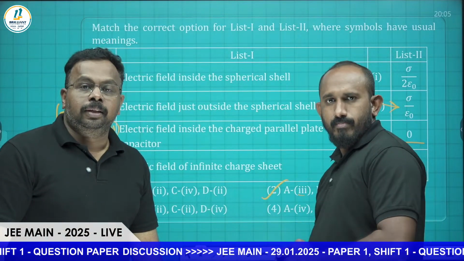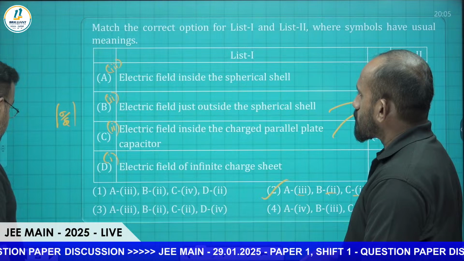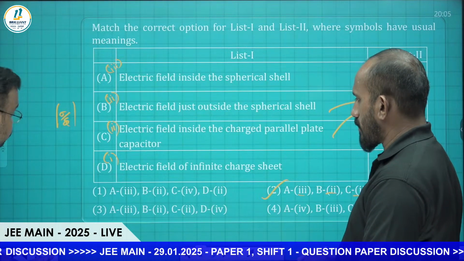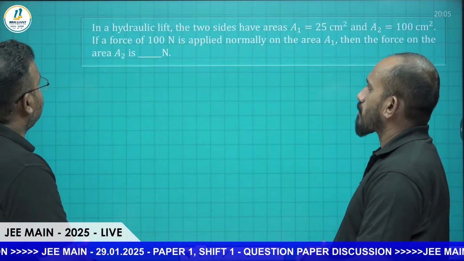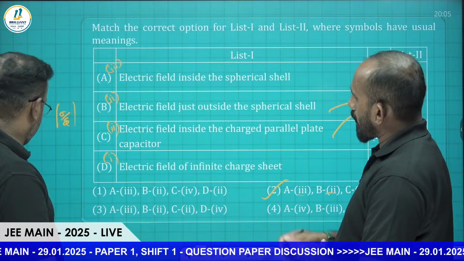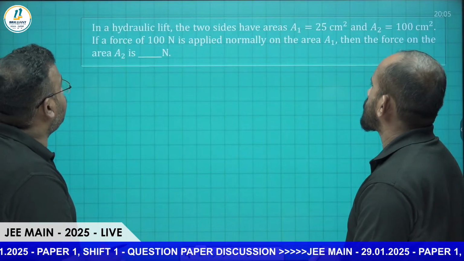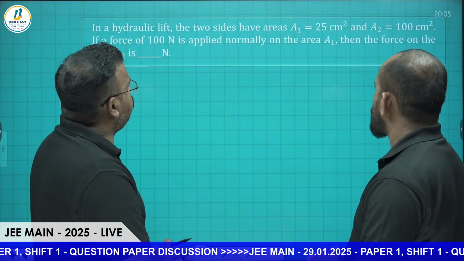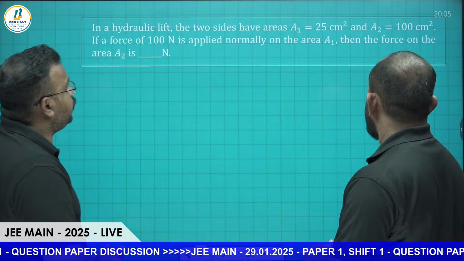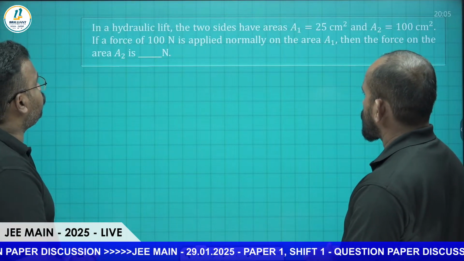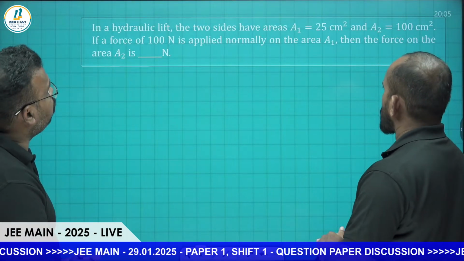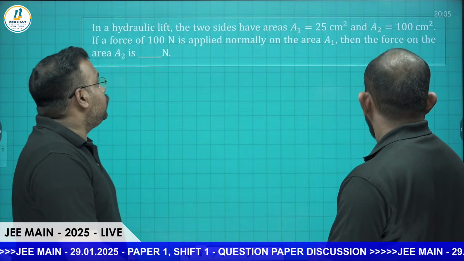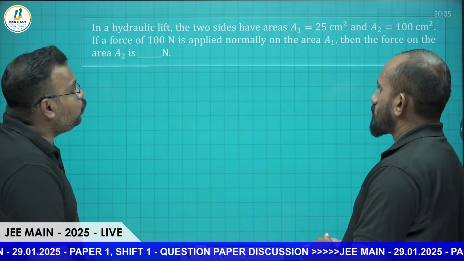Okay, so next question. It's a hydraulic lift. In a hydraulic lift, the two sides have areas A1 equal to 25 centimeter square and A2 equal to 100 centimeter square. If a force of 100 Newton is applied normally on the area A1, then the force on area A2 is.